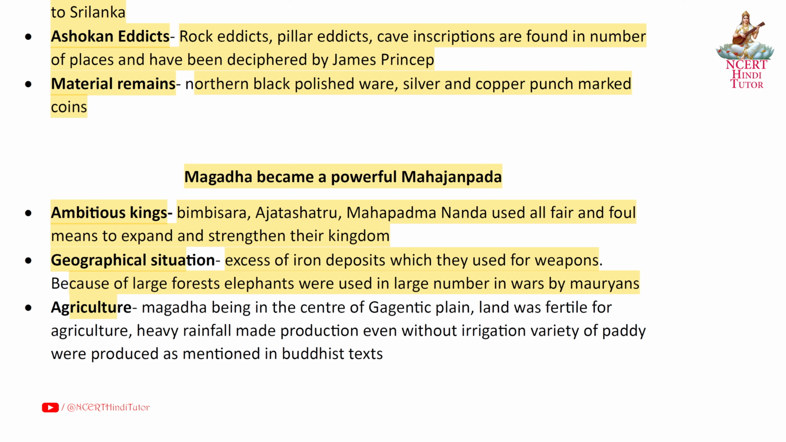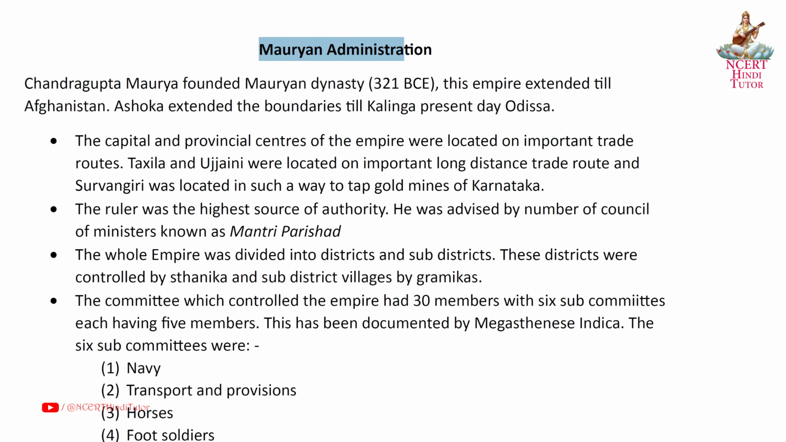Next, agriculture. Magadha being in the center of the Gangetic plain, the land was fertile for agriculture. Heavy rainfall made production possible even without irrigation. A variety of paddy was produced, as mentioned in Buddhist texts. Mauryan administration: Chandragupta Maurya founded the Mauryan dynasty in 321 BCE.